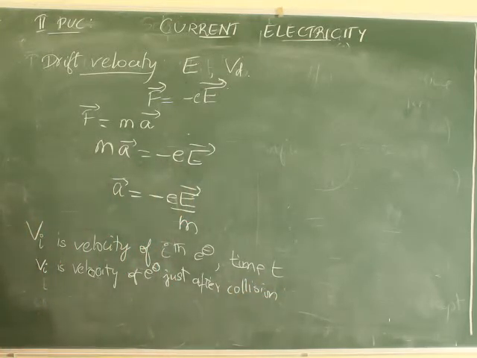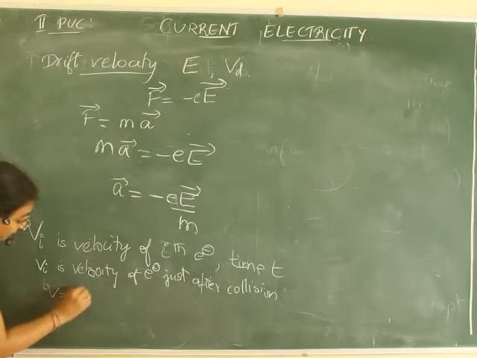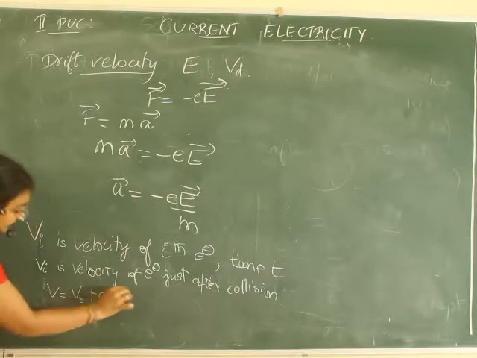Let vi be the velocity of the electron just after collision. Then we can write, and also we know that, see here, v = v0 + at.